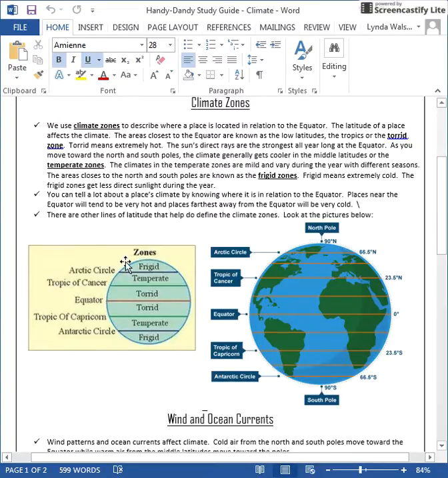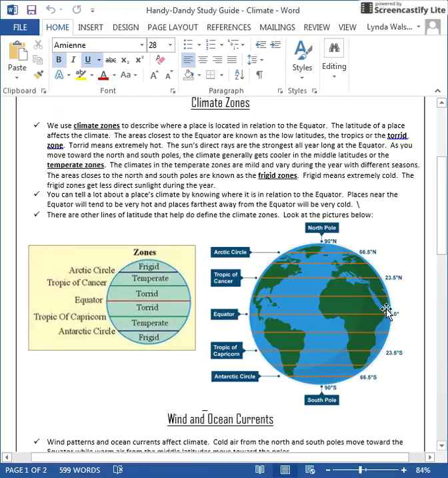Now, towards the poles, you'll see here towards the North Pole or the South Pole, these are called the frigid zones. And frigid is just another word for wicked, wicked cold. So now we have a climate zone in between the torrid or hot zone and the frigid zone called the temperate zone. And temperate is just a word that means mild. And so that means that those climate areas have seasons. The winter might be cold, the summer might be hot, and the spring and the fall might be warm or cool. So it varies on where you are in the planet in terms of your climate zone.